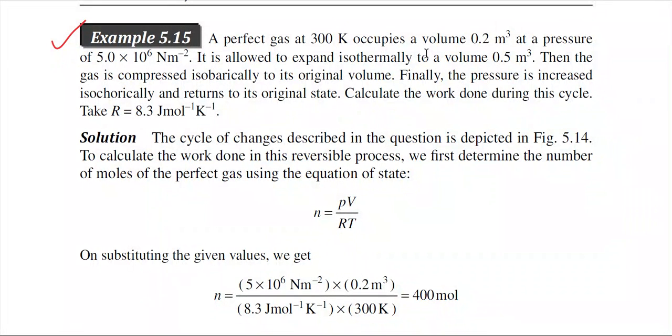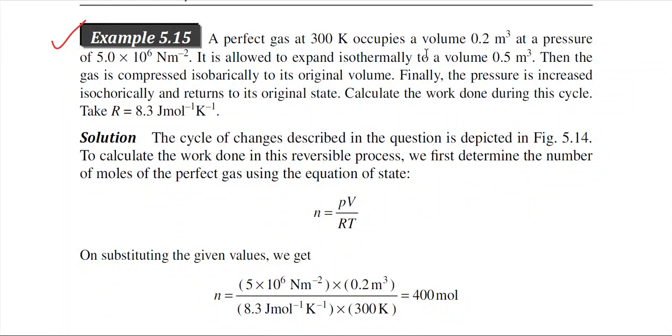It is allowed to expand isothermally to a volume of 0.5 meter cube. So we are allowing the gas to expand isothermally to a volume of 0.5 meter cube. Initially the volume was 0.2. Now after the expansion the volume becomes 0.5.